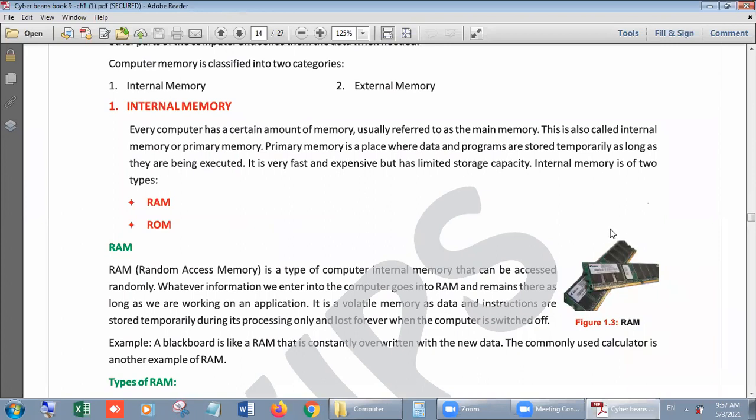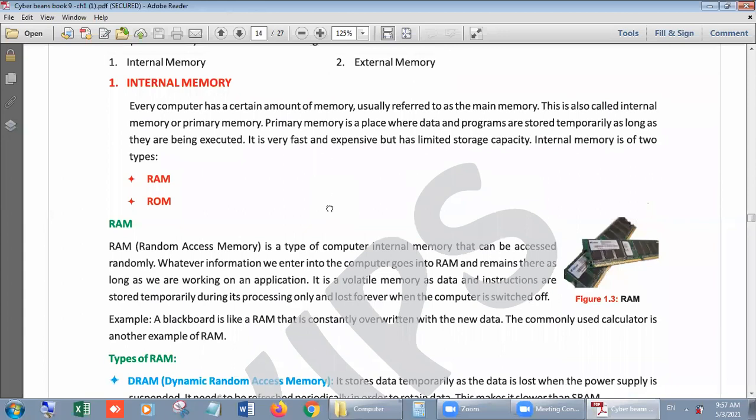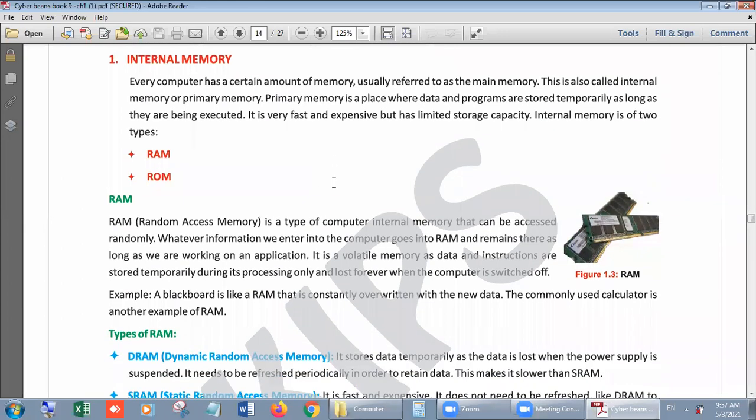I am repeating this lesson because at that time when you were in school, some students were absent. Okay, for them I am repeating this lesson. And at that time, if any confusion was there, then you can clarify in these lectures. Okay, beta. So, now come to the point again.